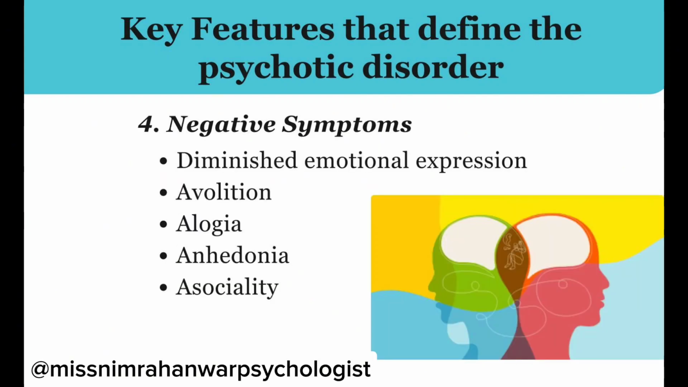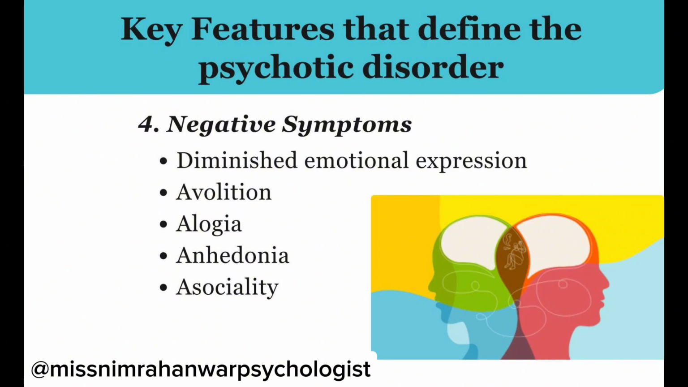Other key features that define the psychotic disorder are the negative symptoms: diminished emotional expression, avolition, alogia, anhedonia, and asociality. These four A's for the negative symptoms must be remembered. Diminished emotional expression includes reduction in the expression of emotions in the face, eye contact, intonation of speech, and movements of the hands, head, and face that normally give an emotional emphasis to speech. It simply means that a client with diminished emotional expression shows no emotional expression.